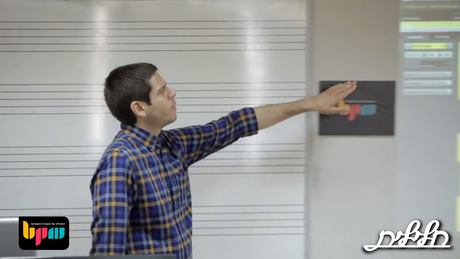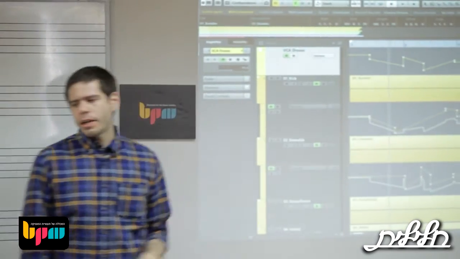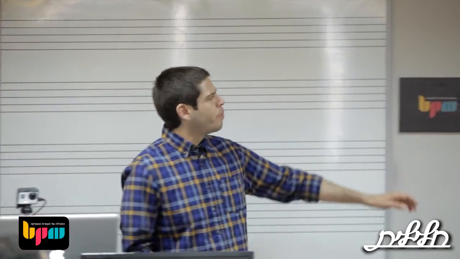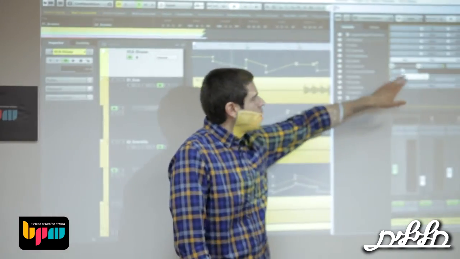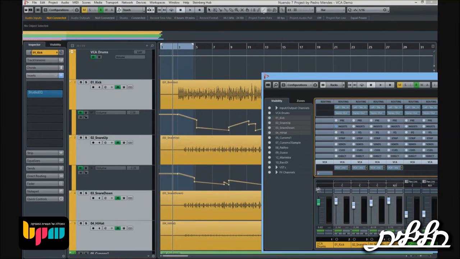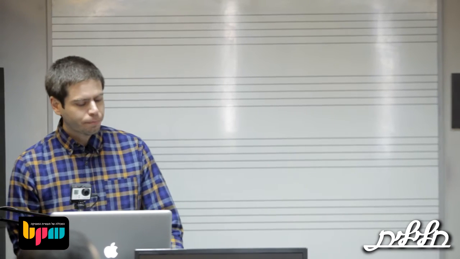The VCA drum will go to 0, and this will get printed the same automation. And by the way, this over here shows number 4, and that's because 4 channels are connected to the VCA fader. So if I go ahead and combine the automation, now you see the VCA goes to 0, and I have the resulting automation of both. And you can still keep going. You can keep drawing and just combine the automation anytime you want.